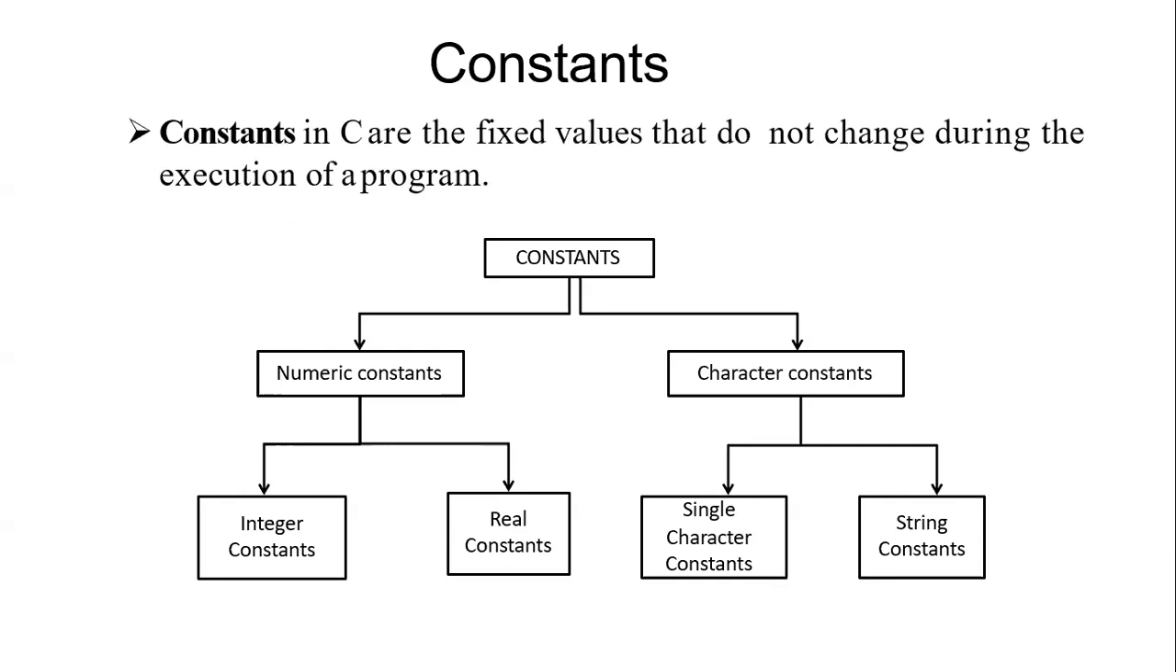So constants in C are fixed values that do not change during the execution of the program. Suppose I'm giving the variable name as Rahim. It should be the same throughout the execution of the program. It cannot be changed during the execution. No doubt, for the second runtime, if you want to change it, you can change it. But during the execution of the program, it remains the same.